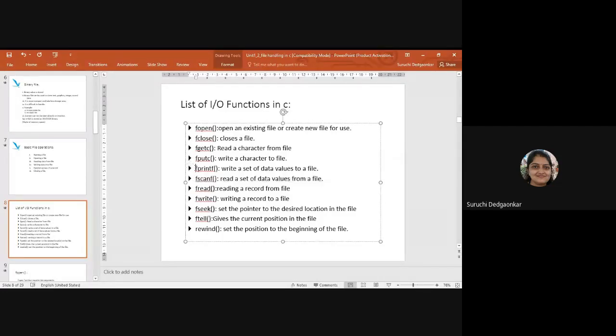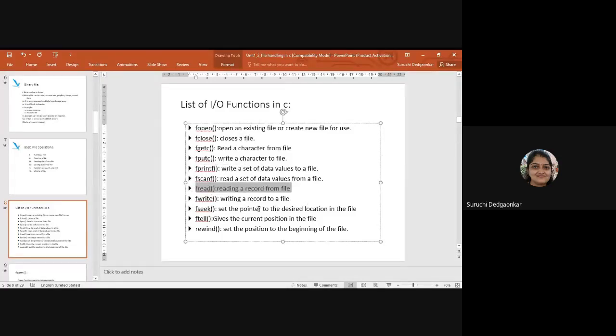In fprintf and fscanf, we can use format strings like %d, %s, %c, etc., like we use with printf and scanf on the monitor. So data values can be written or read using these functions. Then there are the fread and fwrite functions. fwrite helps to write a record into the file, and fread helps to read a record from the file.